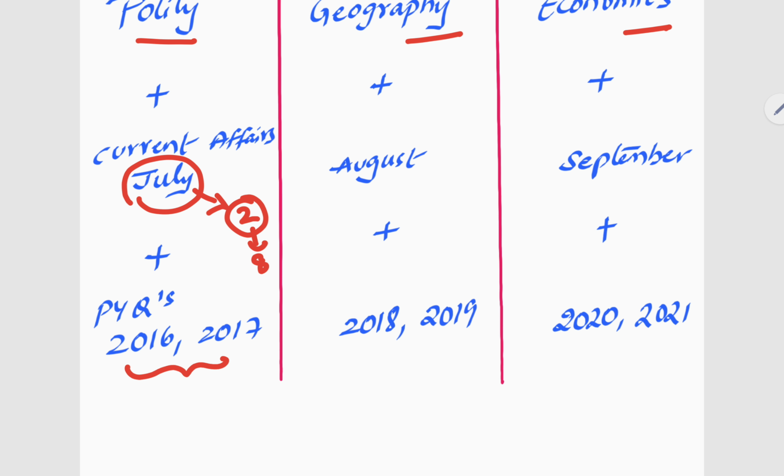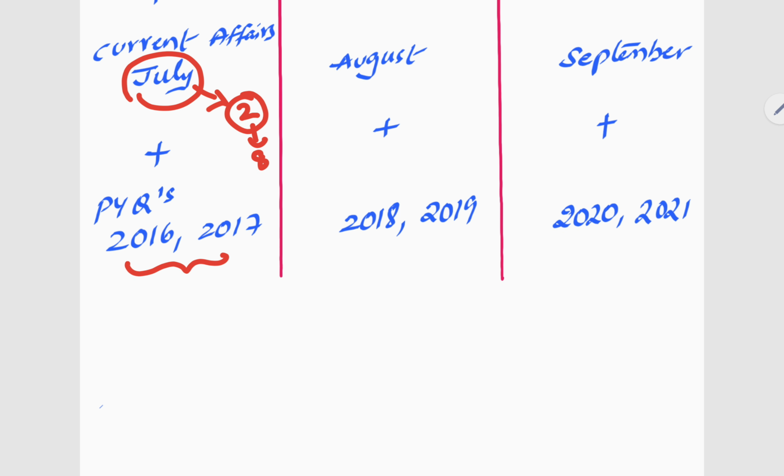What do you mean by PYQ completion? It is not just attempting the paper. You take a PYQ Xerox, and then you start attempting it without looking at the answers in 1.5 hour to 2 hour, and then you correct it, and then you make note of the mistakes that you have done.